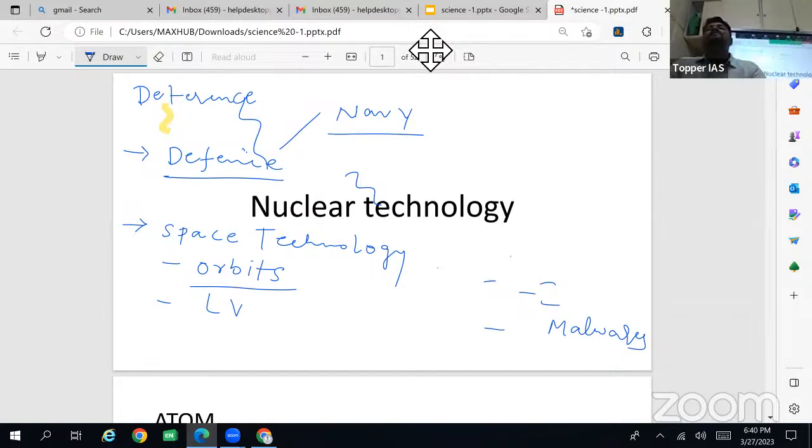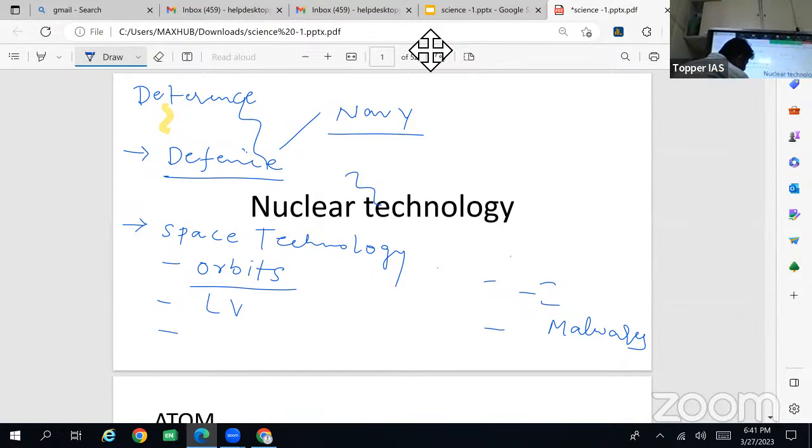This PSLV is known as the workhorse of ISRO. Why is it called the workhorse of ISRO? Most efficient launches. Even the US and European countries are requesting us to launch their satellites using PSLV, because with a very small budget we can launch satellites into orbit, which is a very costly affair in those countries. That's why PSLV is regarded as the workhorse of ISRO. Out of almost 55 launches, 52 or 53 are successful.